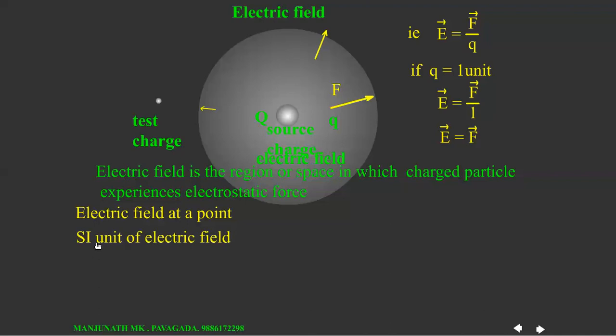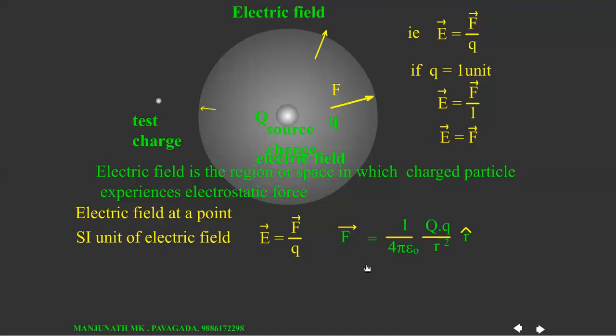Now, SI unit of electric field. To know what is SI unit of electric field, consider the formula E is equal to F divided by Q. We know the unit of F is Newton and the charge is Coulomb. Therefore, SI unit of electric field is Newton per Coulomb.